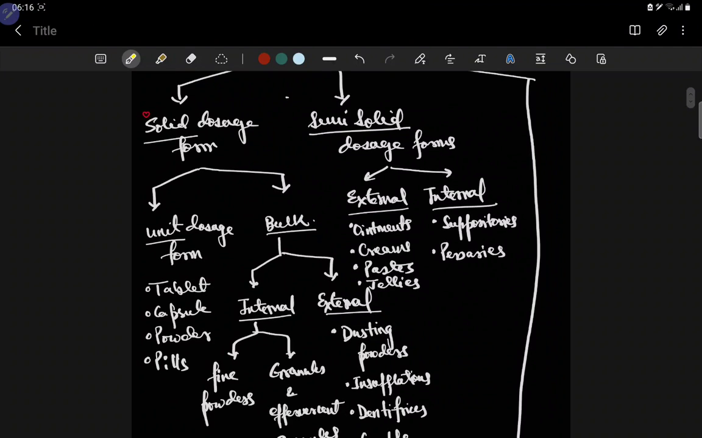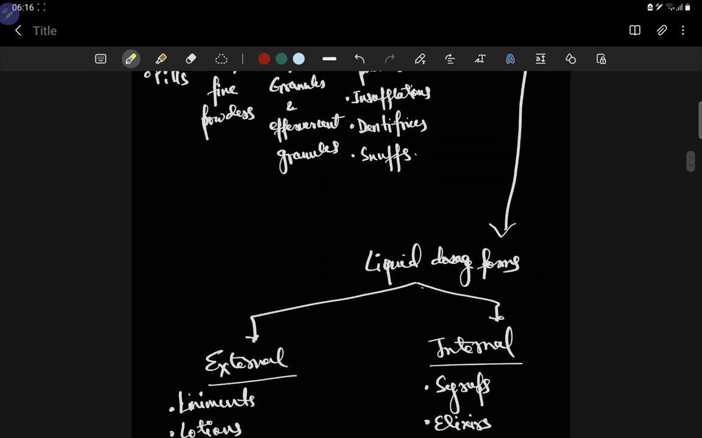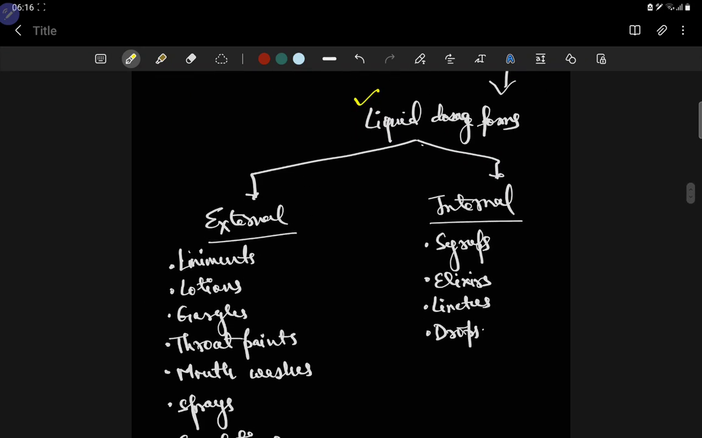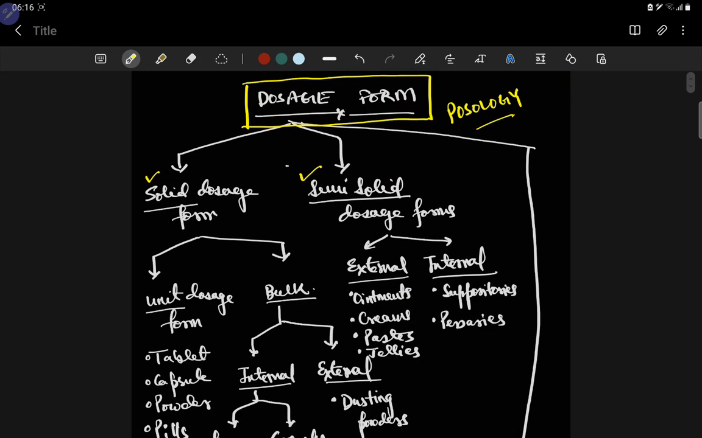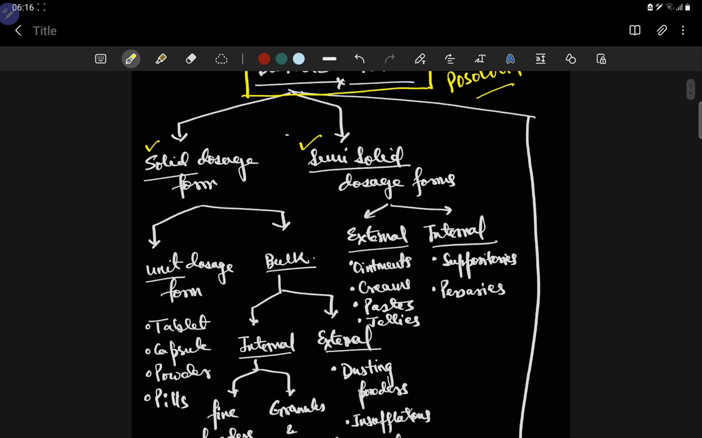Now it may be a solid dosage form, semi-solid dosage form, or a liquid dosage form. We have already discussed many things related to pharmaceutics, and this is an area where you should know some basic concepts about doses, like the types by which we give drugs to the person.